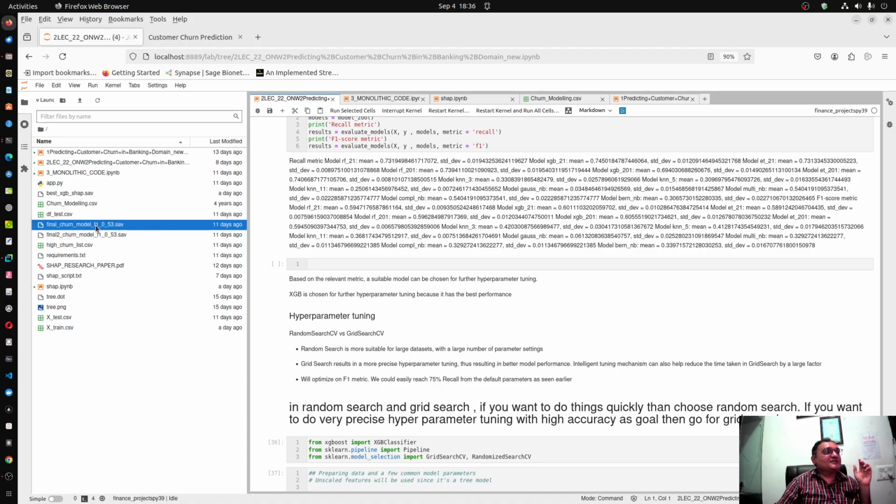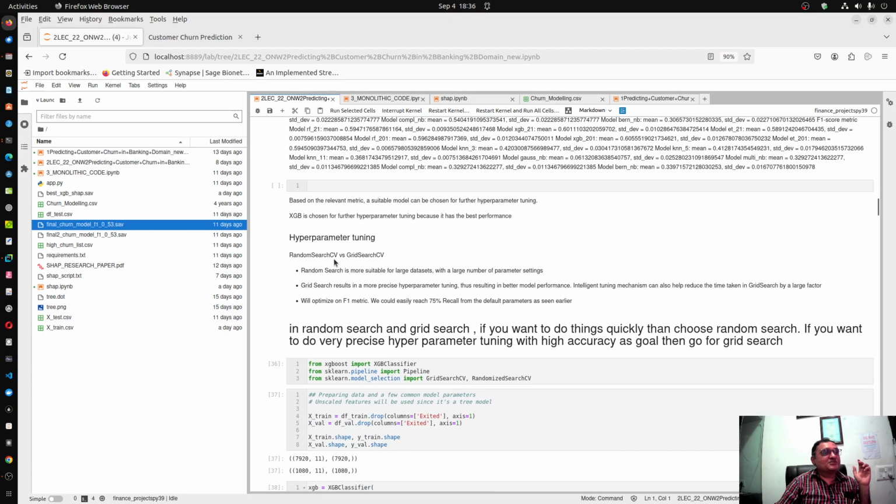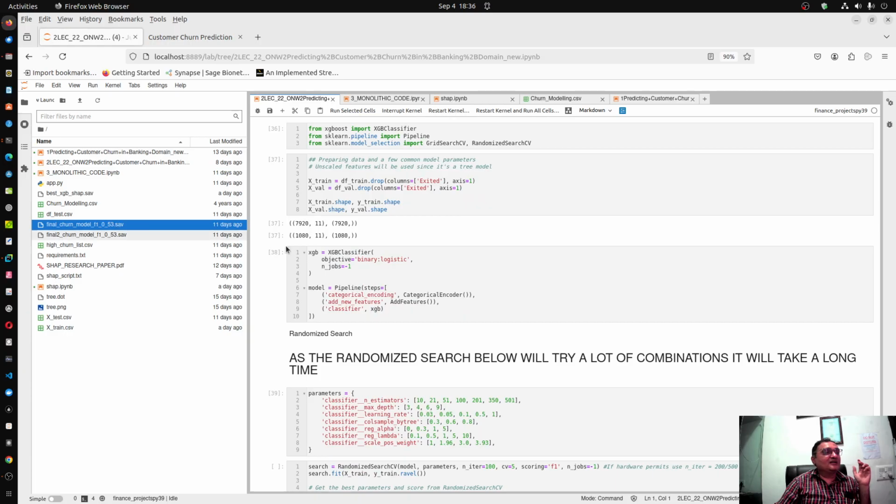So actually this is the model optimized for the best F1 score, and 53 is the threshold which was used for that model to decide the boundary line at which the customer will churn.